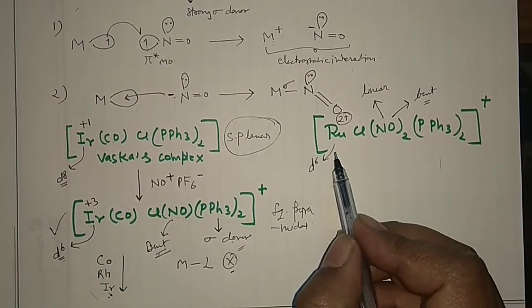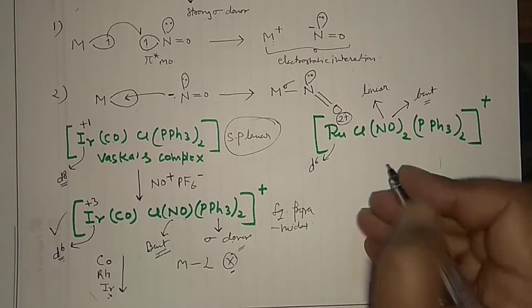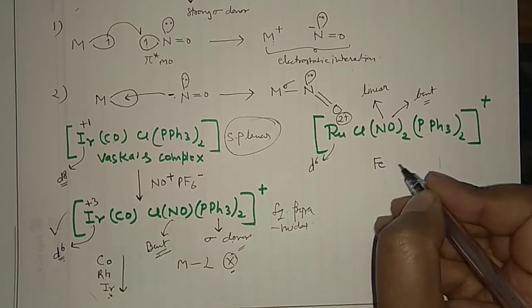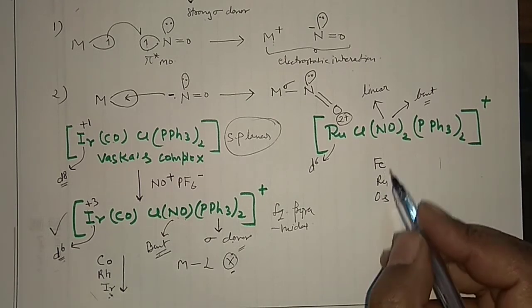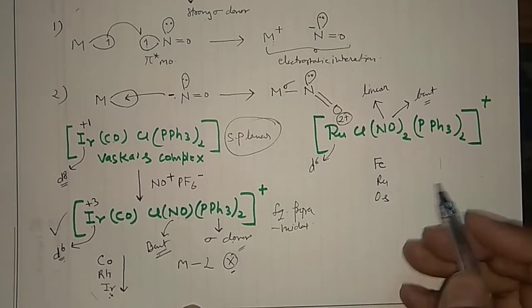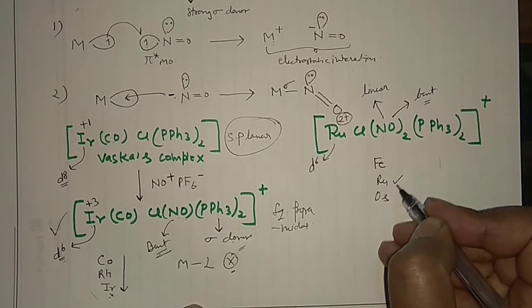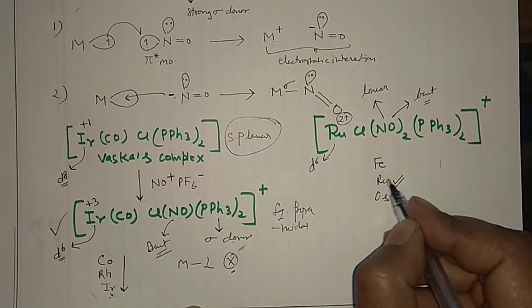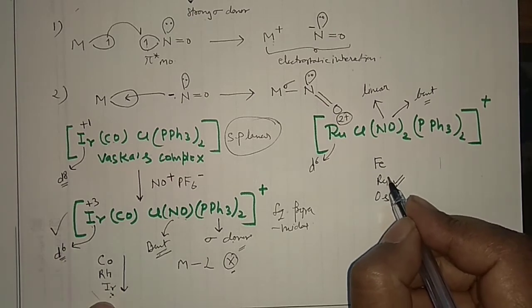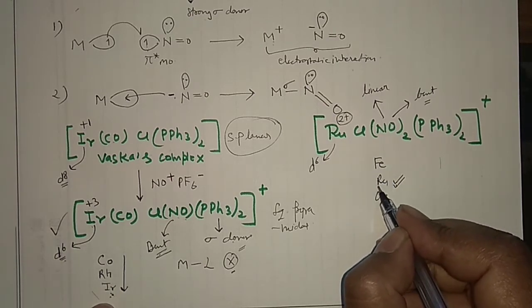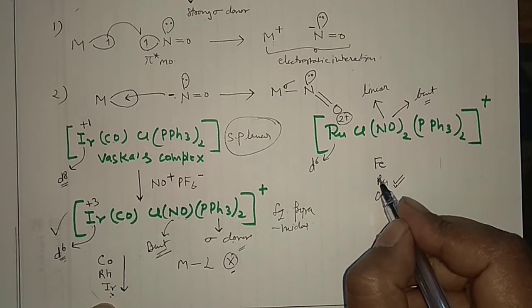Now if you see this particular complex, say Fe, Ru, Os. So this is the iron series, and this Ru is not the last member. It is the second member, and iridium was actually the last member. So it is not very, very heavy, and its electronegativity is not very, very high.